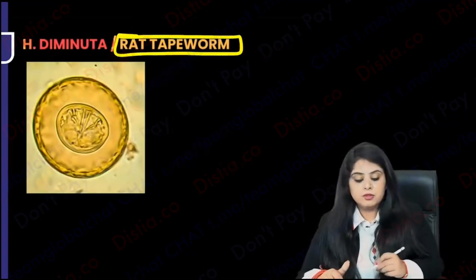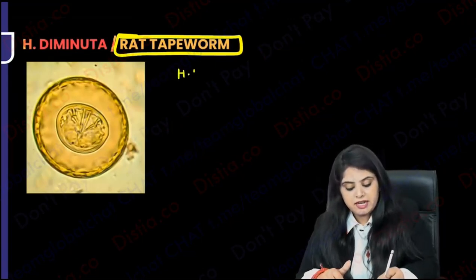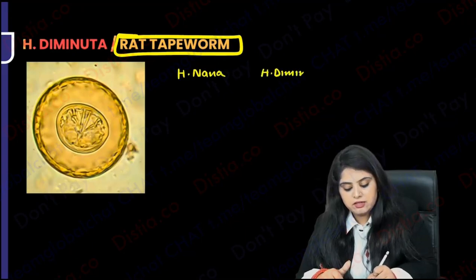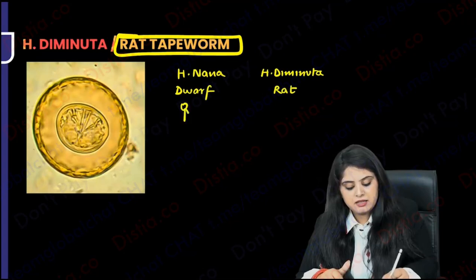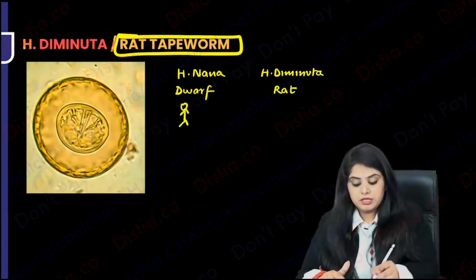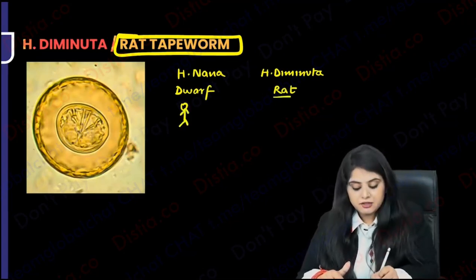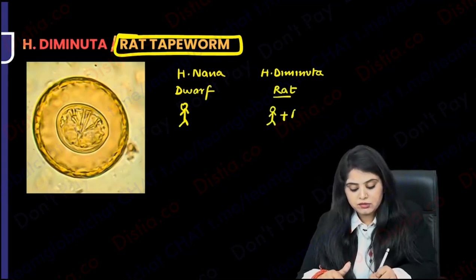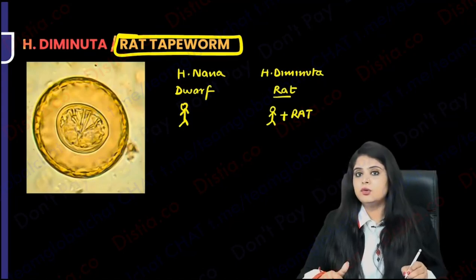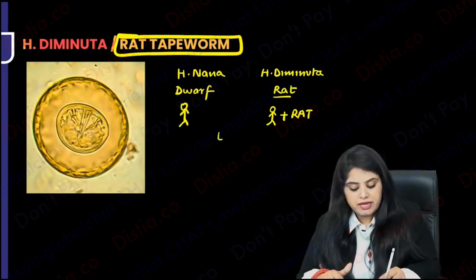Why rat? Because you will say, ma'am, now let us compare. When I compare H. nana versus H. diminuta, firstly I need to know their names. This is a dwarf tapeworm. This is a rat tapeworm. In this one there is only one host, single host, human. Over here you've called it rat, so along with human there must be a rat also, right? That is why you've called it rat. So that is different.